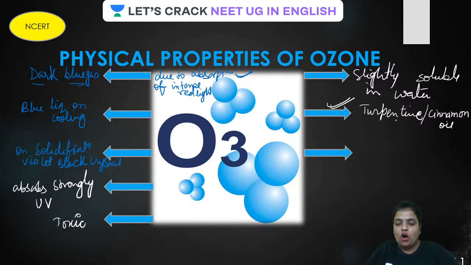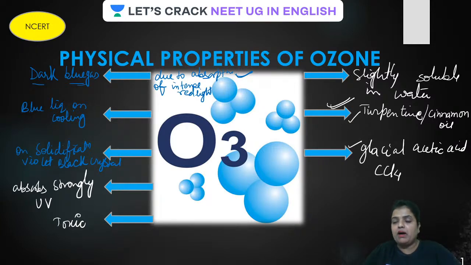Ozone is absorbed in turpentine or cinnamon oil, or it is also absorbed in glacial acetic acid. It is also absorbed in carbon tetrachloride. Remember, it is absorbed in turpentine oil, cinnamon oil, and glacial acetic acid, or you can say it is soluble in glacial acetic acid and carbon tetrachloride. Very, very important.